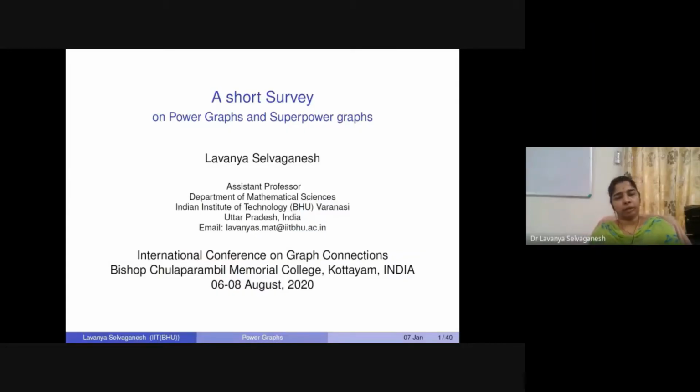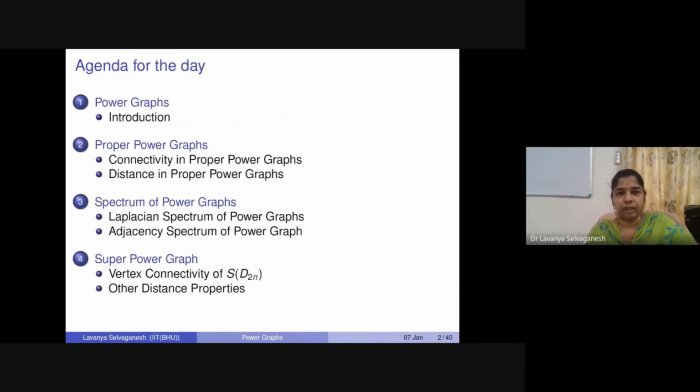Today we'll be surveying power graphs and super power graphs, which will be my main focus for the later part. When we say power graphs, people always think we are going to talk about powers of graphs, which arise from random walks or powers of adjacency matrices. It is not the case. This is a collection of graphs which are defined based on algebraic properties.